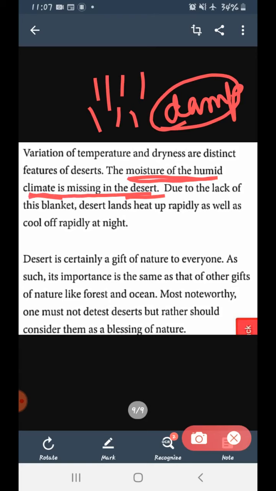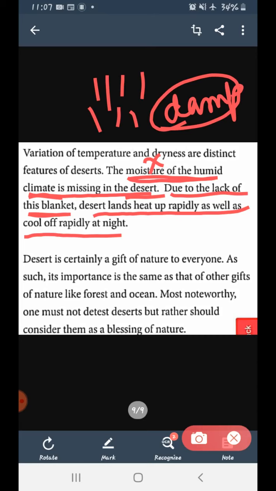Clear? Due to the lack of this blanket, desert land heats up rapidly as well as cools off rapidly at night. Because there is lack of this blanket, that means dampness is not there, there is no moisturizer, and this is the reason why deserts are very hot in daytime and very cool at night time.